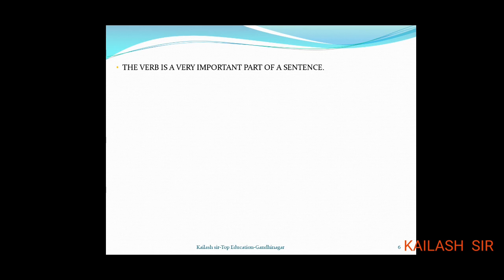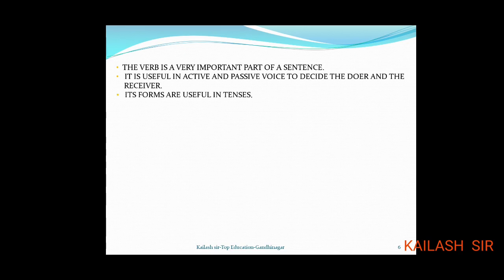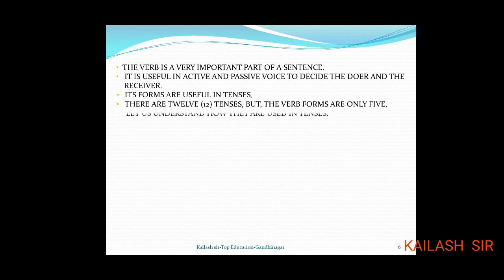The verb is a very important part of a sentence. Main points we see about the verb: it is useful in active and passive voice to decide the doer and the receiver. Its forms are useful in making the tenses. There are 12 tenses, but the verb forms are only 5. Let us understand how they are used in tenses.